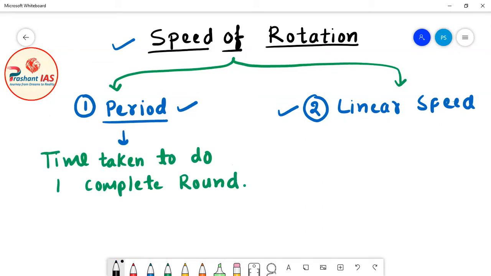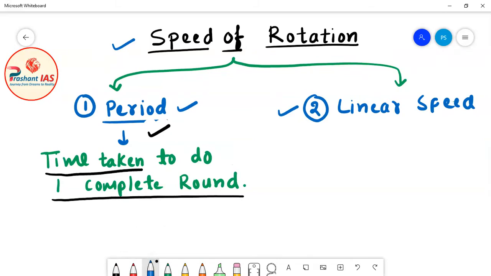So friends, the period of rotation means the time taken by earth to do one complete round or one complete rotation. Period basically means the time taken by earth to do one complete rotation. Now what does it mean? Don't worry, I will explain it with the help of a diagram. I am drawing this diagram here so that you can understand it more easily.